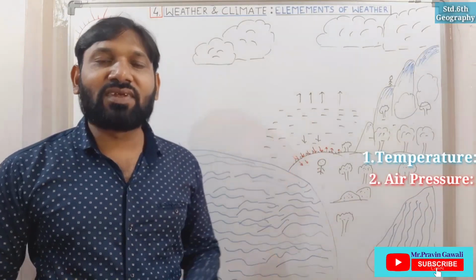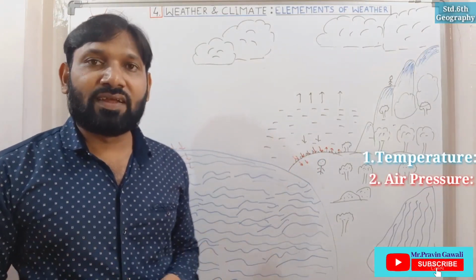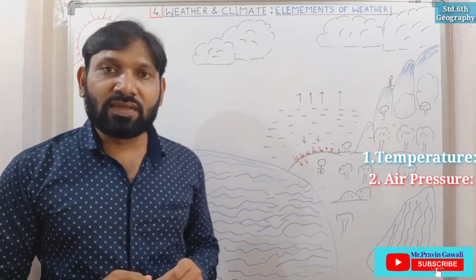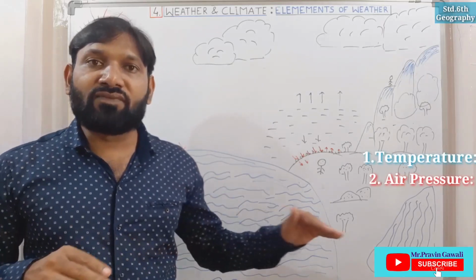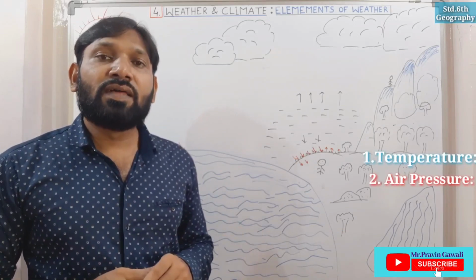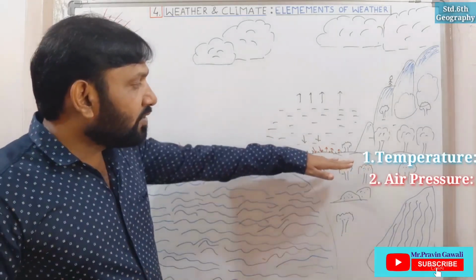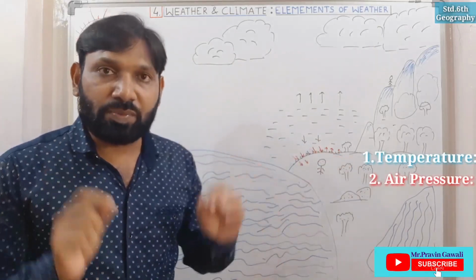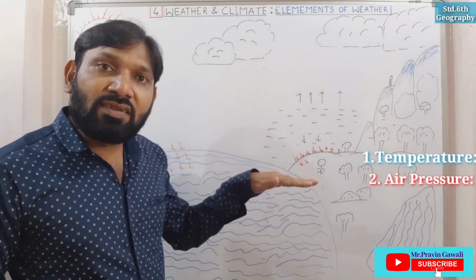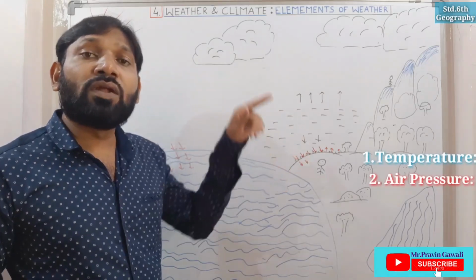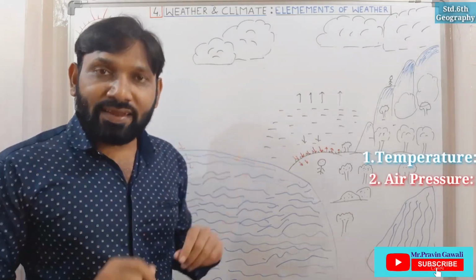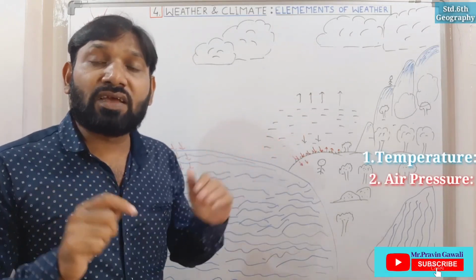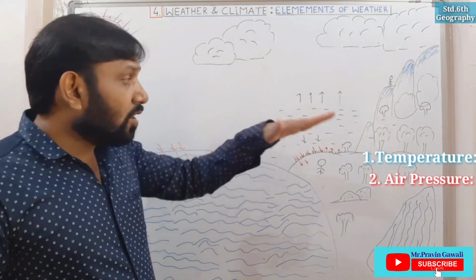So students, we have studied about the temperature. Now we are going to study about the air pressure on the land. We live on the surface of the earth, and the layer which is closer to the earth's surface is called the troposphere. Above that troposphere we have some more layers of air. Troposphere is the lowest one, so it has the pressure of air because it is the lower one.